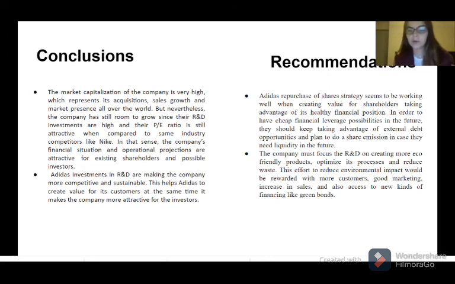The company must focus the R&D on creating more eco-friendly products, optimize its processes, and reduce waste. This effort to reduce environmental impact will be rewarded with more customers, good marketing, increasing sales, and also access to new kinds of financing like green bonds.